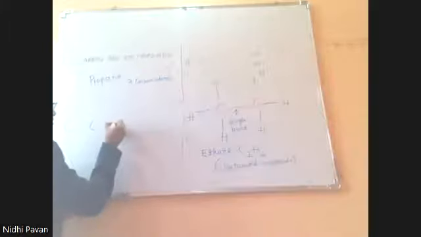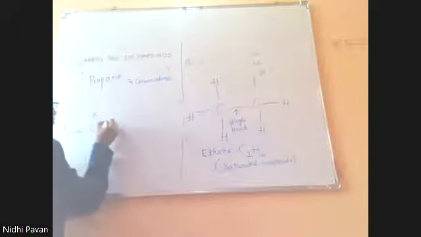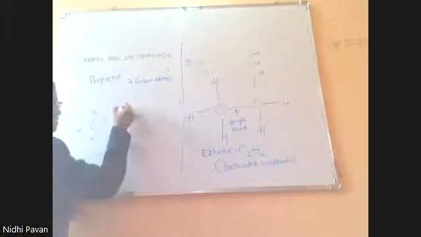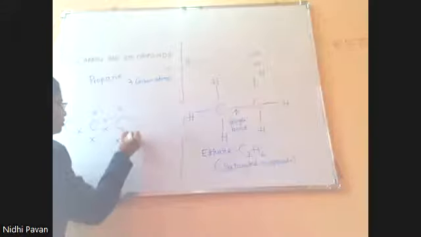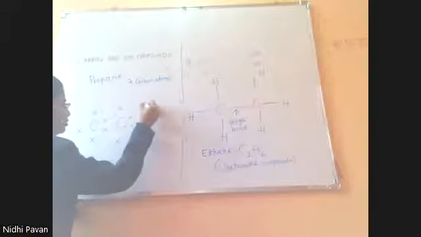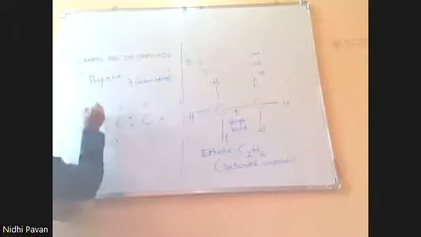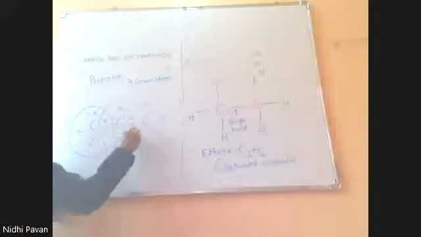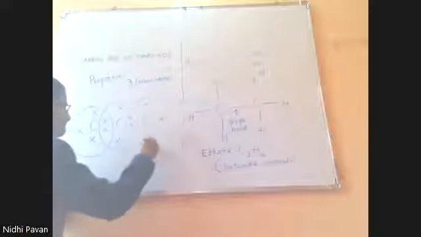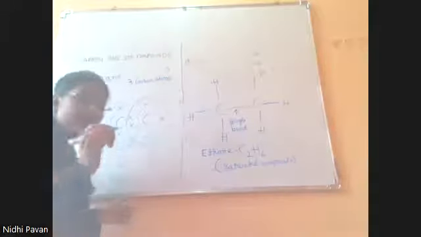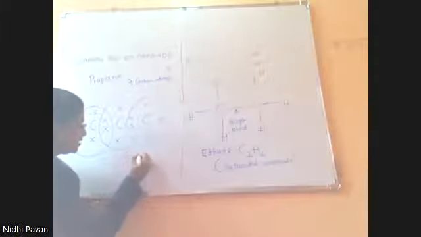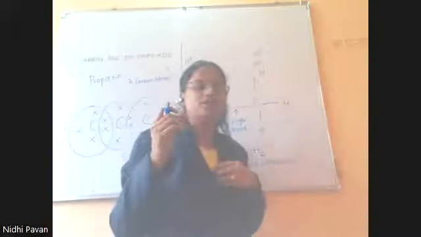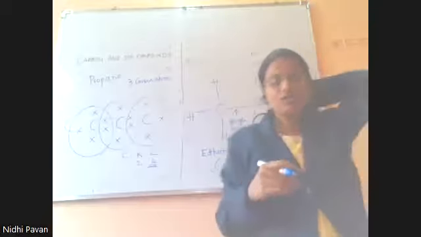So C, 1, 2, 3, 4. C, 2, 3, 4. C, 1, 2, 3, 4. And 4 electrons. Why am I drawing 4 electrons? Carbon's configuration is 2, 4. The valence electron will be 4. That is why you should draw 4 electrons around the carbon.